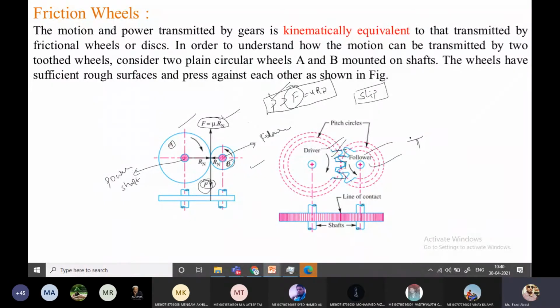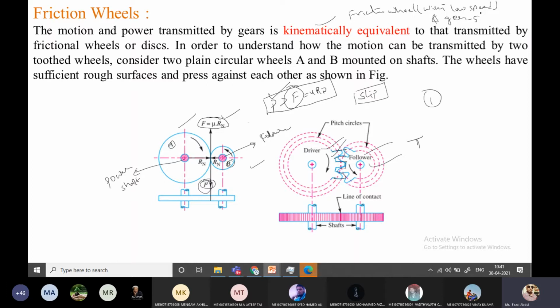Okay, now see here, some few points are there. Kinematically, the friction wheel with a low amount of speed and gear teeth are identical. This point you have to remember. Kinematically, the friction wheel with low speed and gears are identical, because whatever power is transmitted is kinematically equivalent to the friction wheels. That is the statement here.